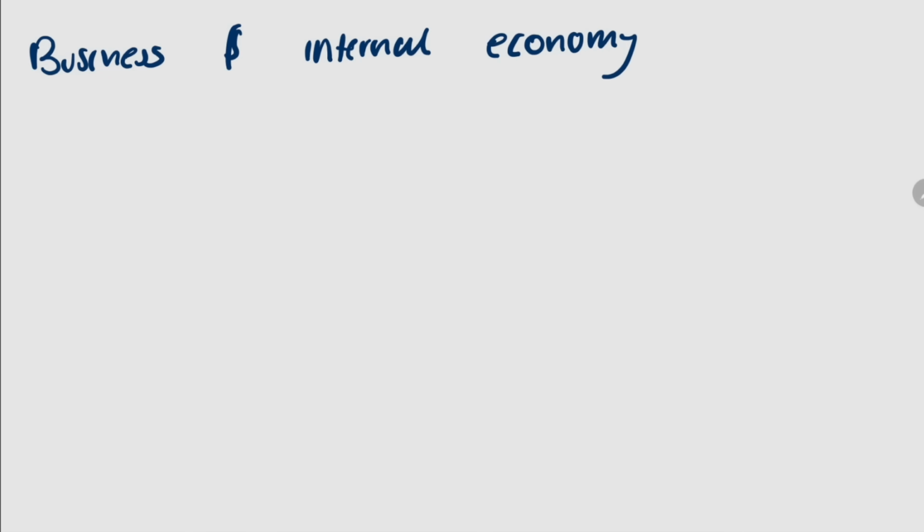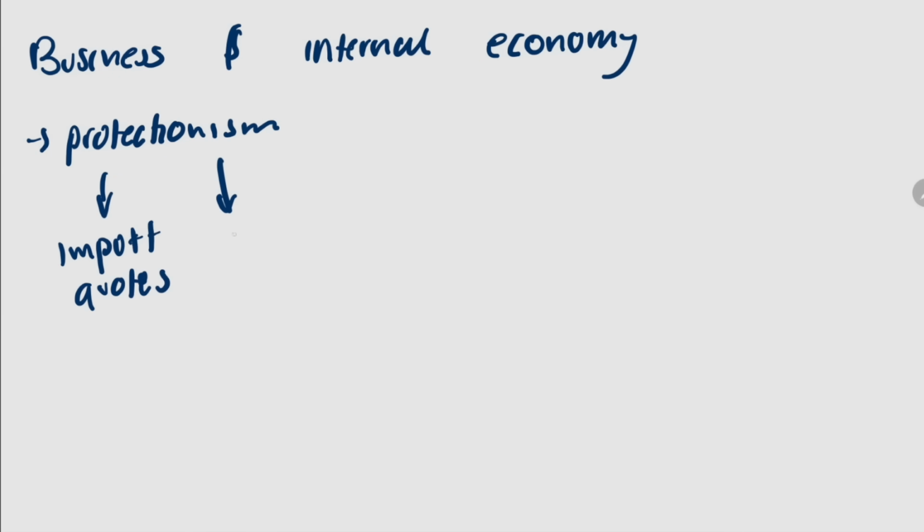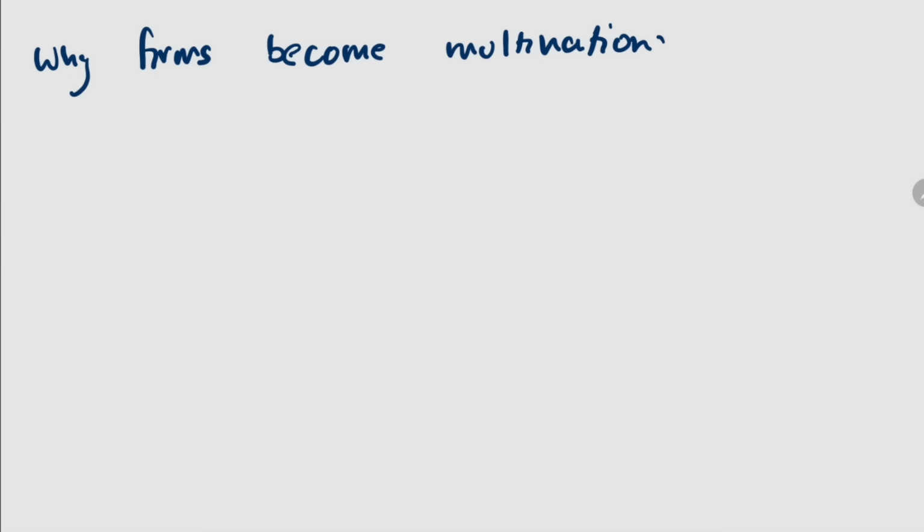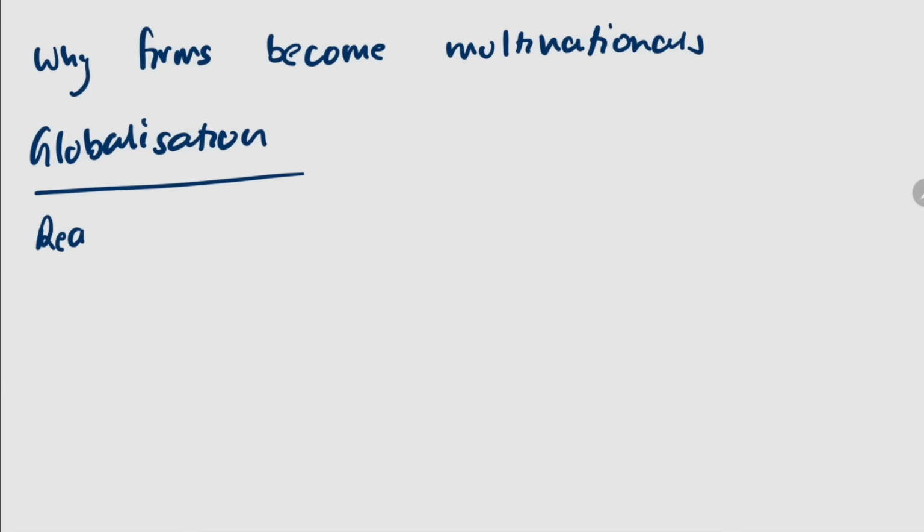Let's finally now talk about business and the international economy. We need to know about protectionism, which involves import quotas and tariffs. When talking about multinationals, we need to know why firms become multinationals. Finally, we need to know about globalization.